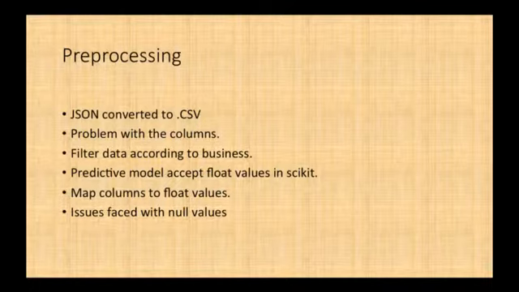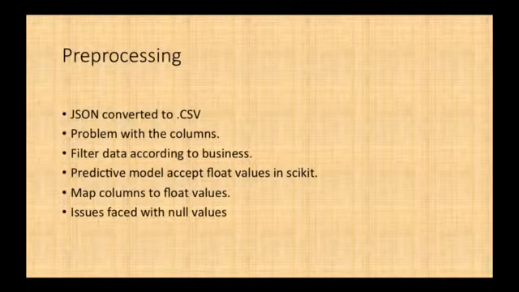And one of the problems for scikit-learn is that we need data in the format of float values rather than string values. So what we usually do is map columns to float values, and then consider 0 as this value and 1 as this value, so that when scikit-learn returns 0, we get to know that the first value we assigned is the result.